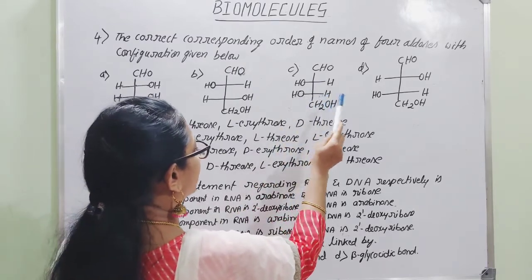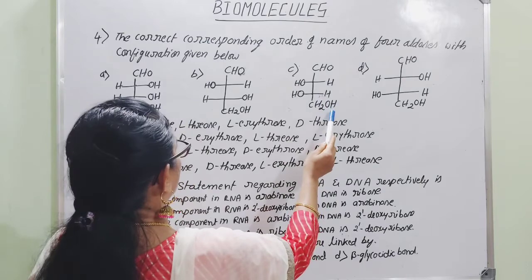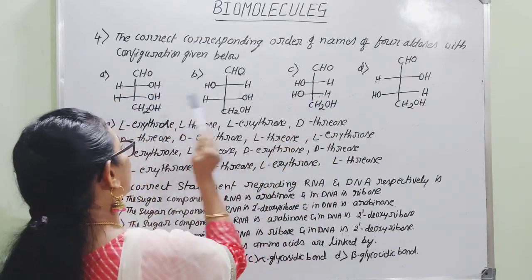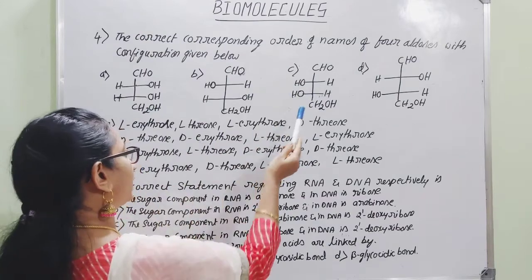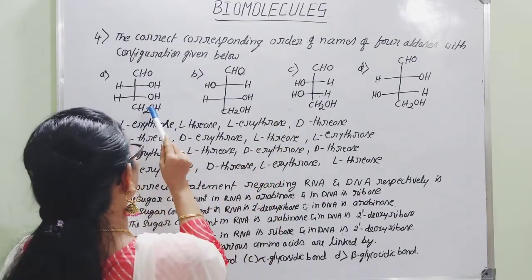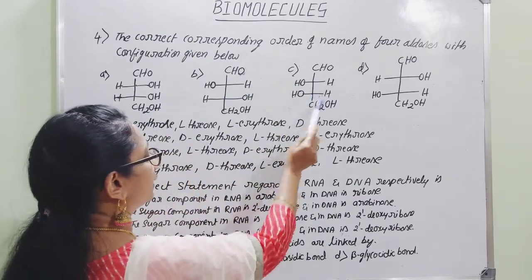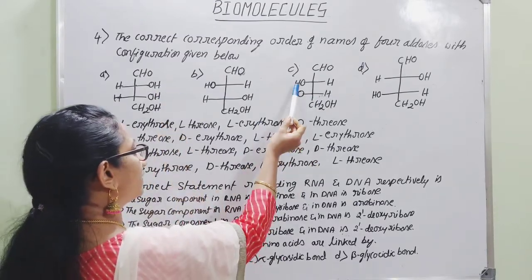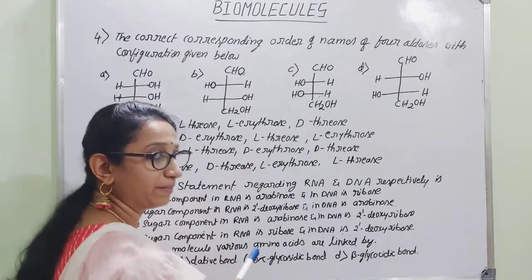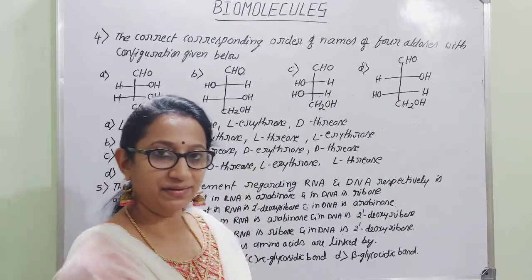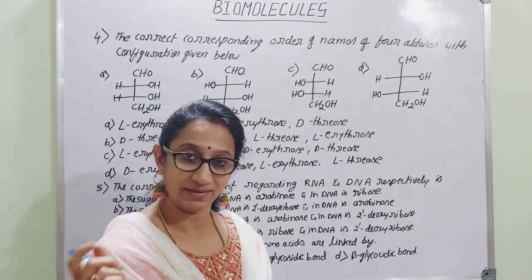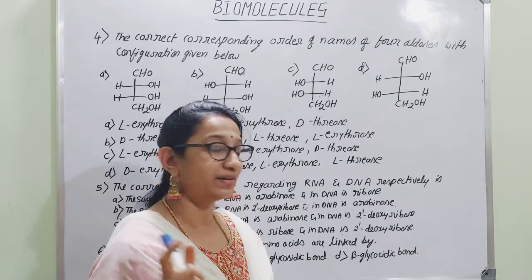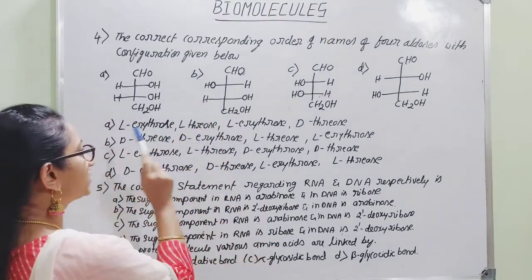And next example what they have mentioned here, this configuration is representing erythrose. But here it is opposite, the mirror image isomer of this one. So hence we can consider these two are isomers. If it is D-erythrose, then it should be L-erythrose. So it is on right hand side means D, left hand side means L. It is not meant with a small d and small l, which represent dextrorotatory and levorotatory.